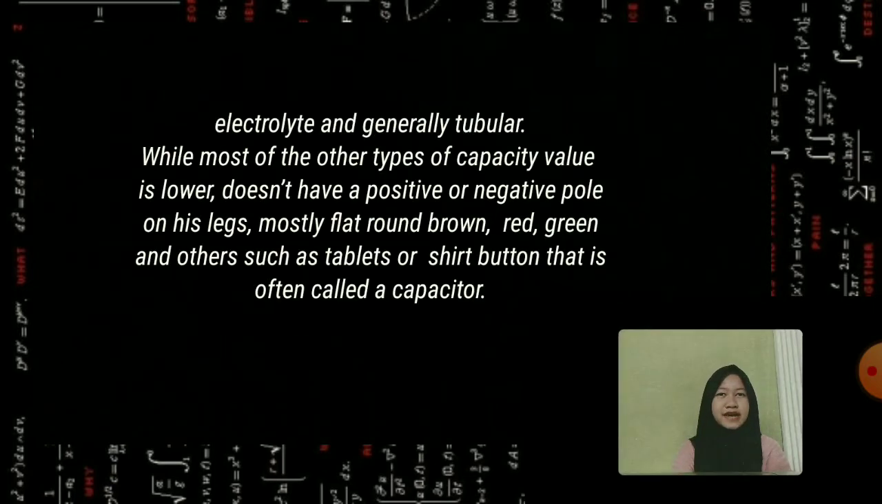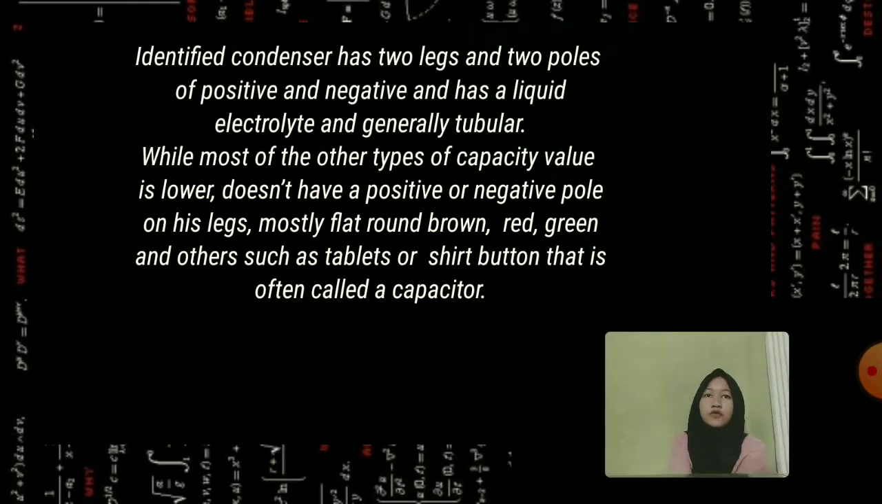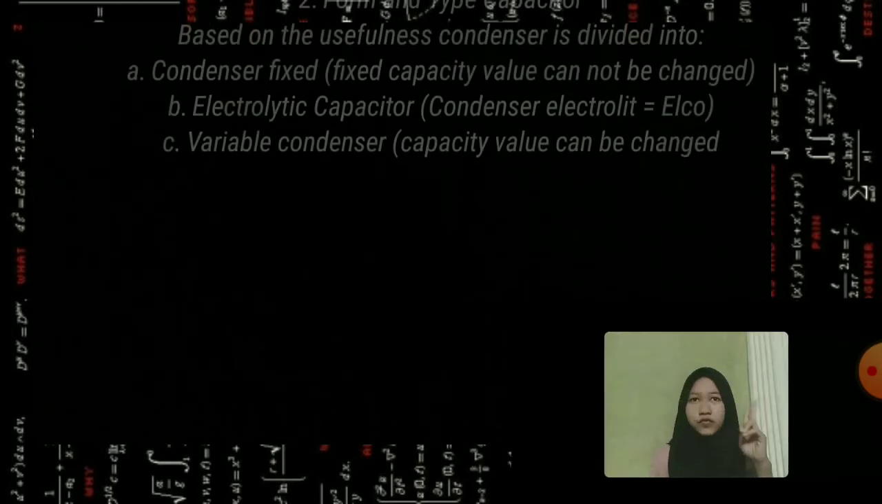An electrolytic condenser has two legs with positive and negative poles, contains a liquid electrolyte, and is generally tubular. While most of the other types have a lower capacitance value, they don't have a positive or negative pole on their legs, and are mostly flat and round, brown, red, green, and other colors, such as a table or seat button, often called a capacitor. Number 2. Form and type of capacitor.